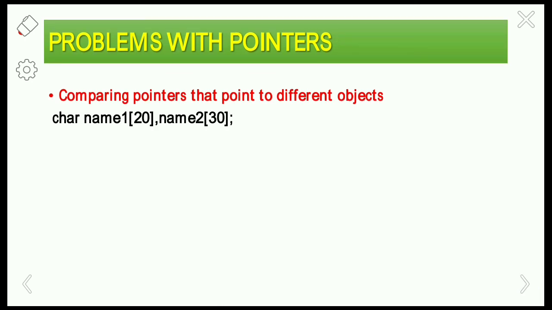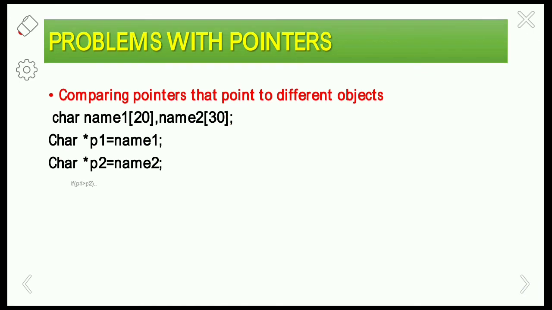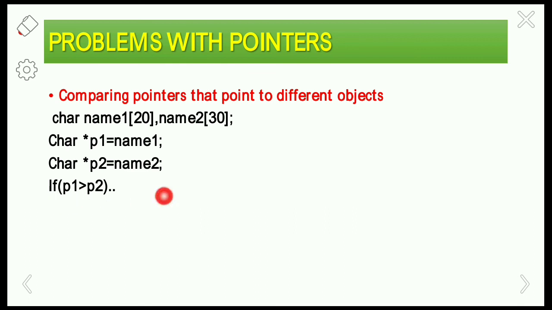I'm taking two arrays here, name1 of 20 and name2 of 20, of character type. I'm assigning the pointer p1 to point to the name1 array, and the pointer p2 to the name2 array. Then I am comparing the pointers p1 and p2 using a relational operation. It will lead to an error because name1 and name2 are two different arrays, and the two pointers are pointing to two different arrays, so comparing them will lead to an error.